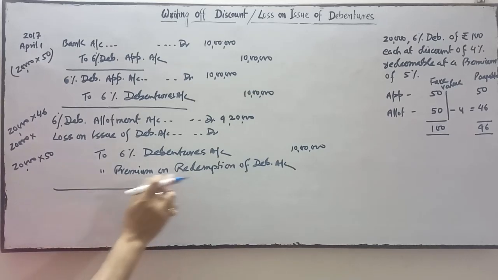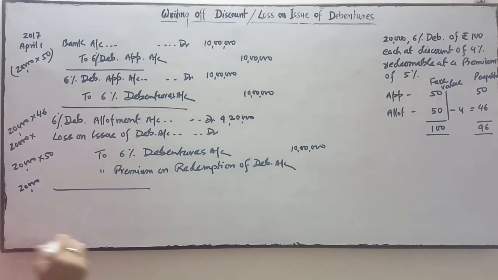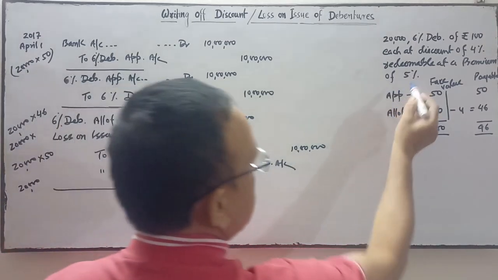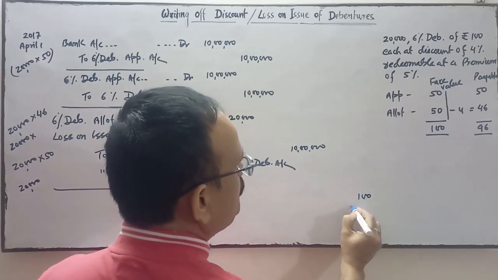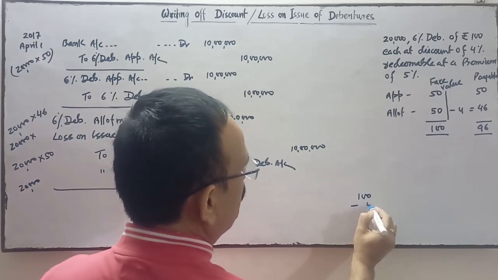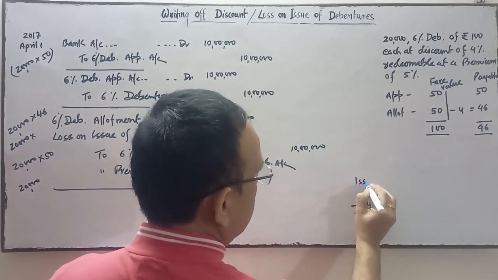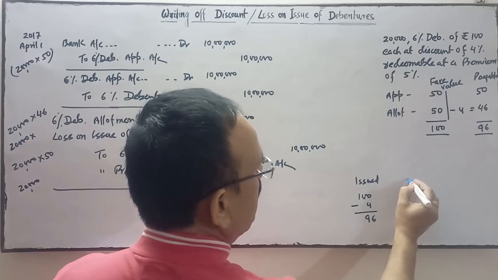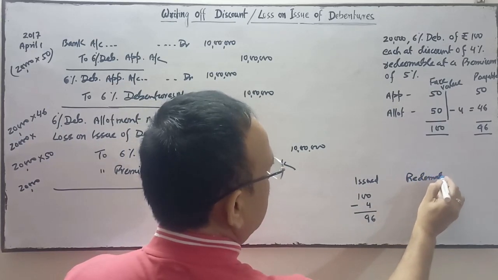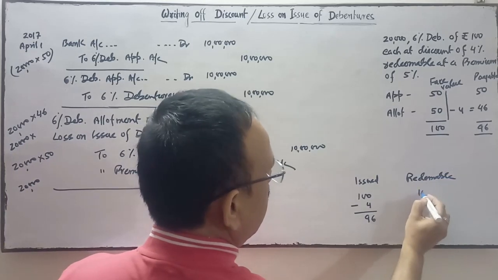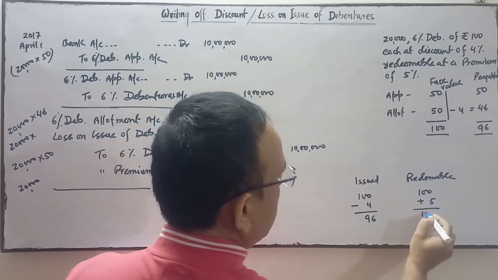Here it is redeemed at a premium of how much? Redeemed at a premium of 5%. It means a 100 rupees debenture is issued at a discount of 4%, meaning issued at 96, and redeemable at a premium of 5%, meaning 105.